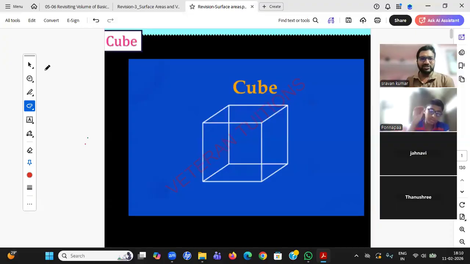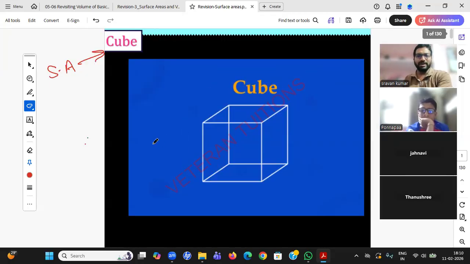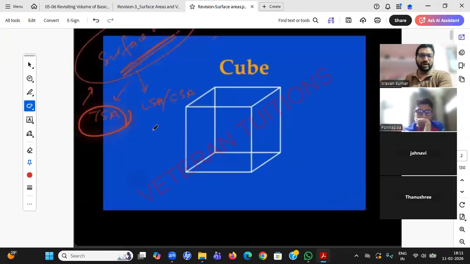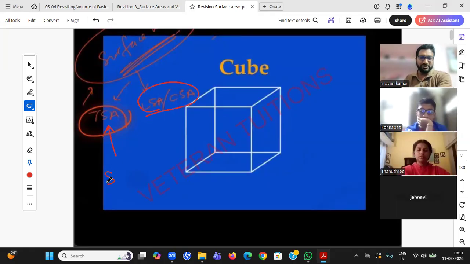Okay, students, so let's give a quick recap of this chapter. How did I start? I started with surface areas. The first thing is the cube. A cube is nothing but a combination of squares. Whenever I'm speaking of surface area, there are two types: total surface area and lateral surface area. If I'm speaking of surface area, it is purely total surface area. I'm least bothered about these terms.